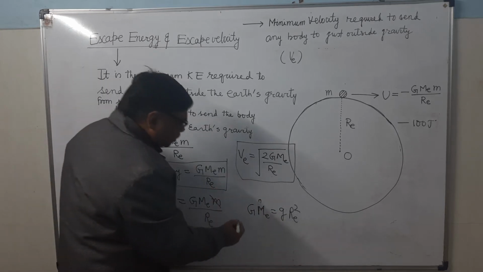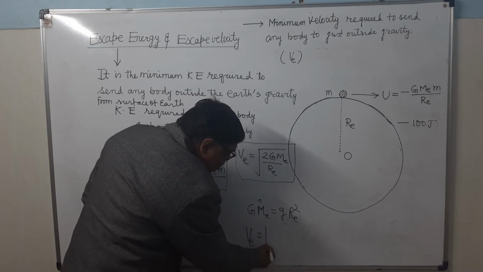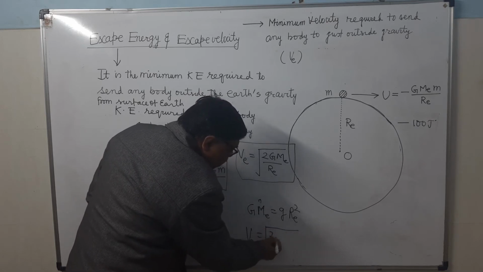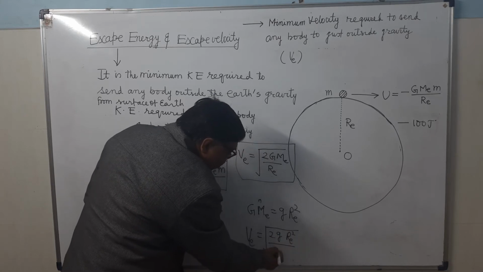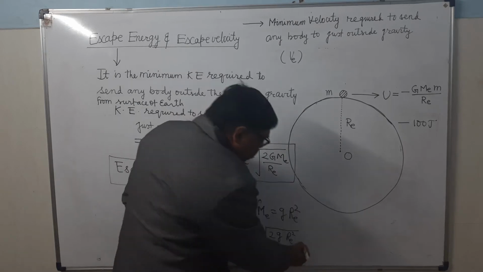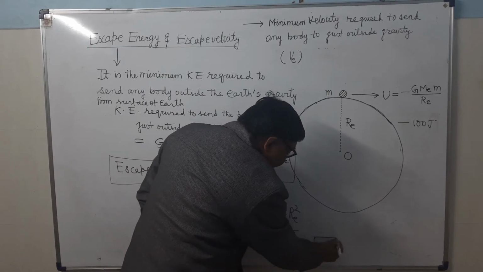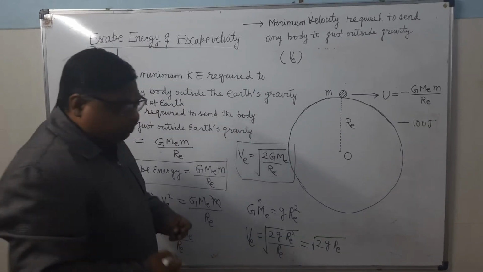So when you substitute, VE equals root of 2 g RE square upon RE. On simplifying it will become root 2 g RE. So this will be the escape velocity.